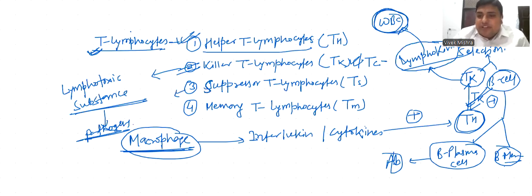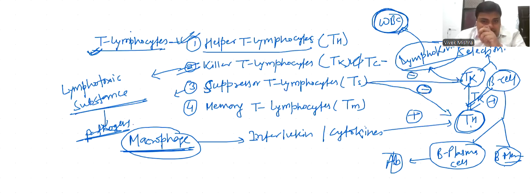Now, suppressor T lymphocyte secretes suppressor factor or suppressor protein, which provides negative feedback and suppresses the T helper lymphocyte as well as T killer lymphocyte.